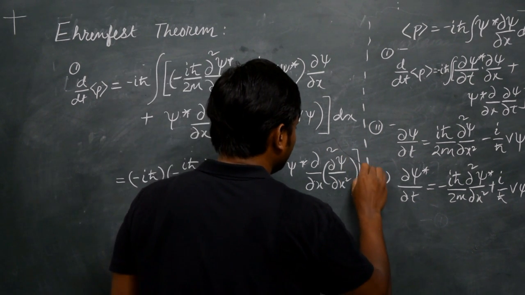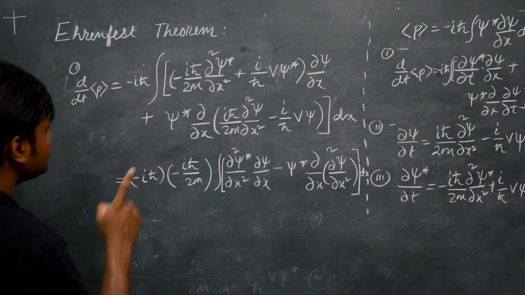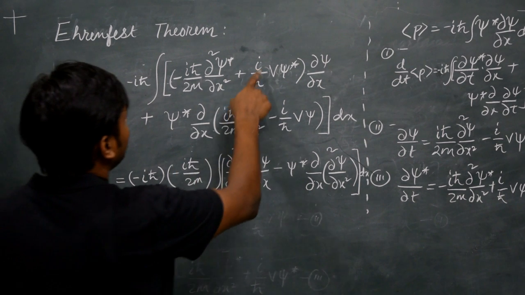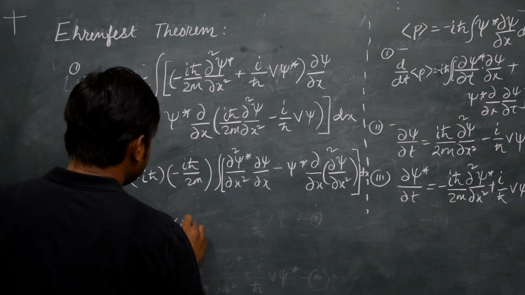The next integral is going to contain these terms, so let's take i by h cross outside.